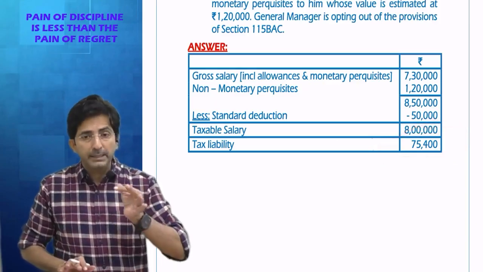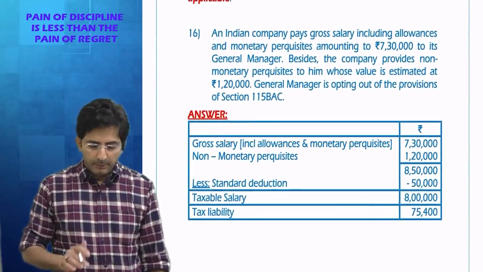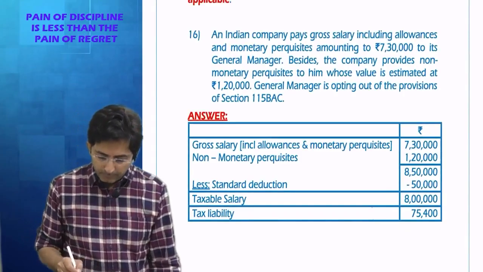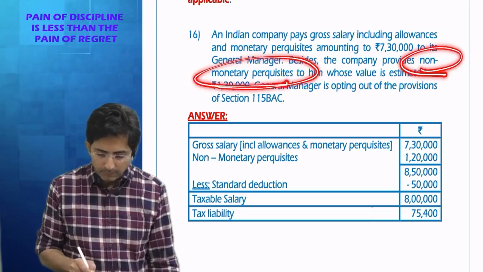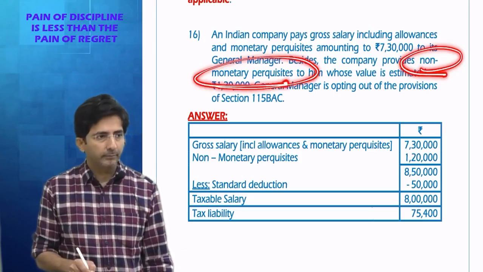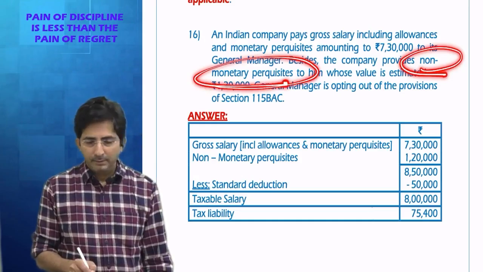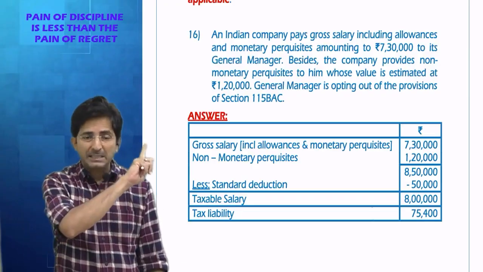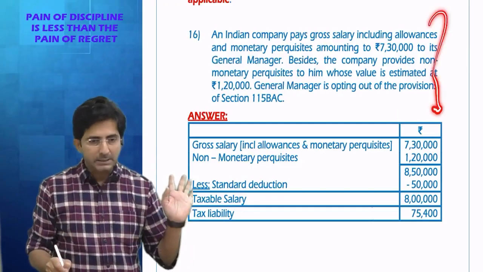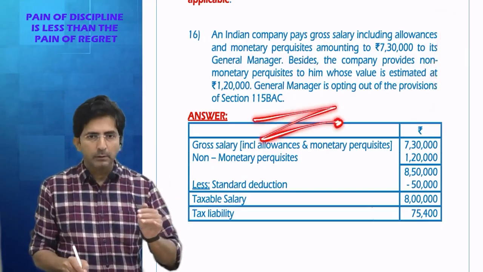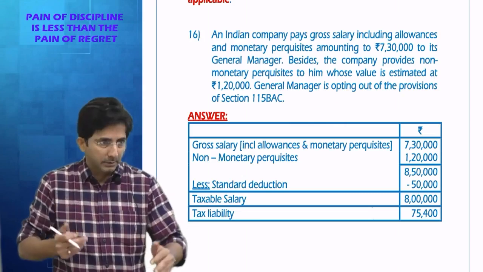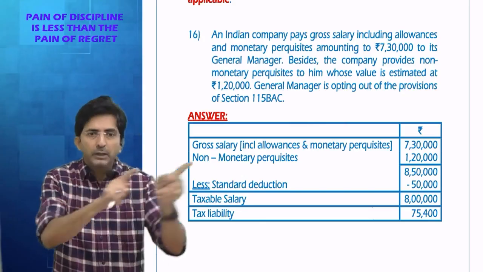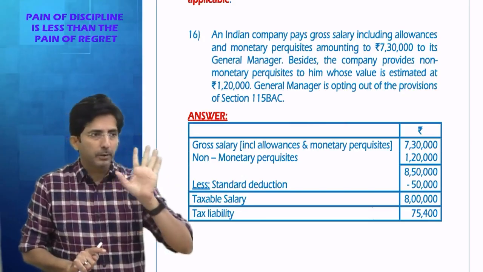Now here I will put some extra point in the question. In one exam, you know what they had asked? What would be your answer if the company has agreed to pay the tax on the non-monetary perquisite? This is not part of this question. I am giving an extra thing because I remember that in one of the past ICAI papers, this was asked. After that, there was one extra question. What would be your answer if the company pays the employee's tax on non-monetary perquisite?